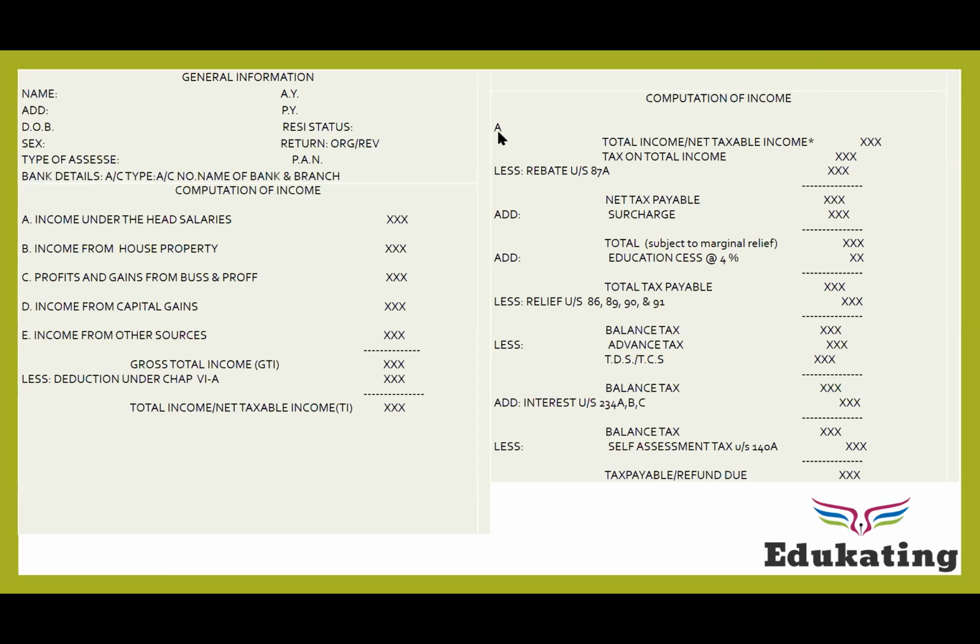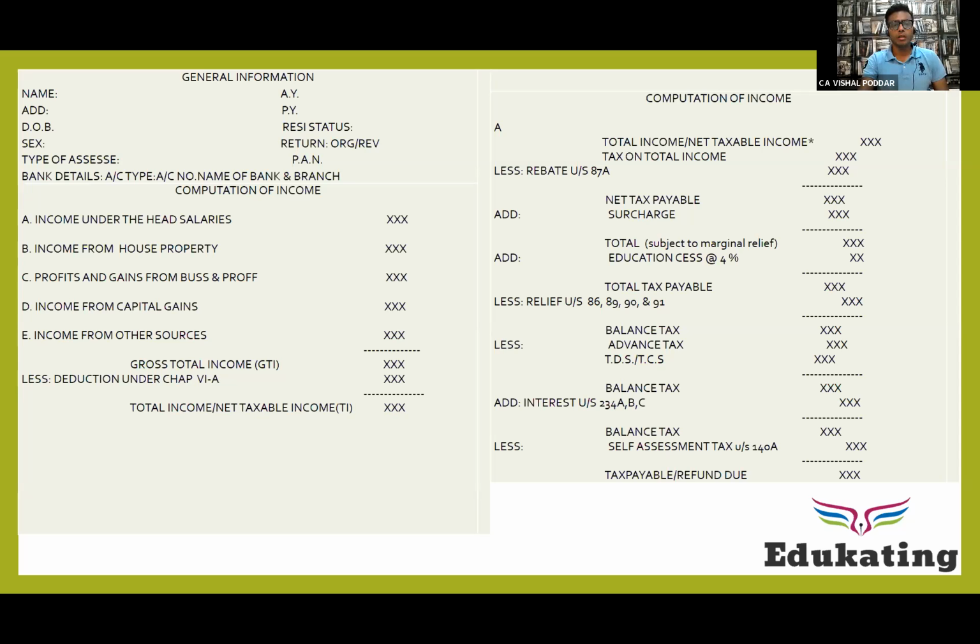Where somebody else is collecting the tax on your behalf or deducting it from your income and depositing it in your name. So this is how you discharge your tax liability. If you are late in discharging, if you cross the deadlines, then obviously interest is added under these sections. We are going to study all these provisions in the coming slides.